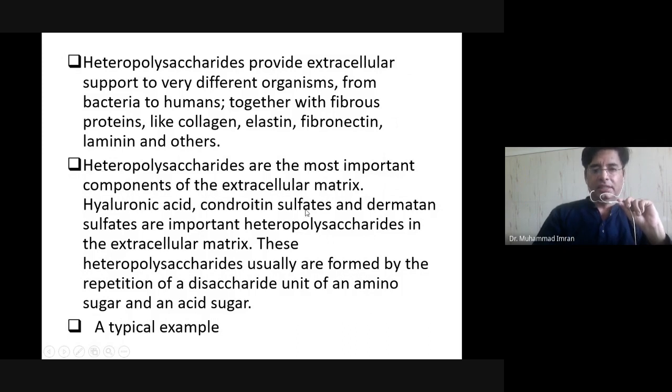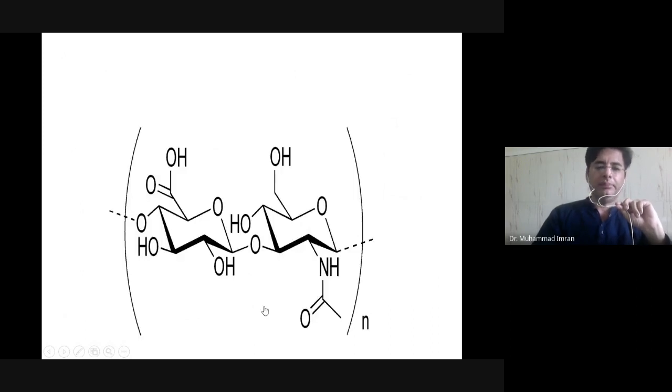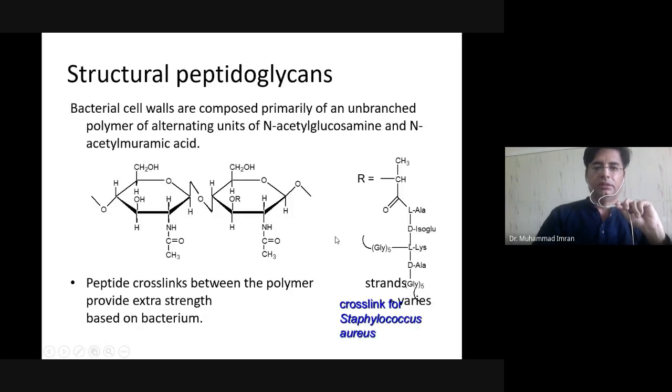Hyaluronic acid and chondroitin sulfate are important heteropolysaccharides in the extracellular matrix. These are usually formed by a repetitive disaccharide unit of amino sugar and acid sugar. A typical example is hyaluronic acid, made up of glucuronic acid and N-acetyl glucosamine.